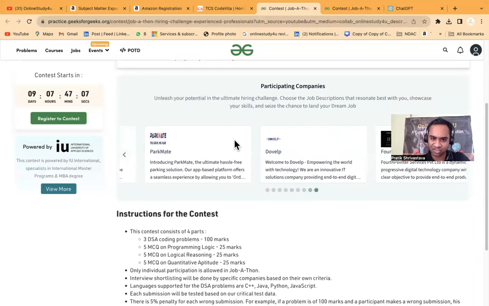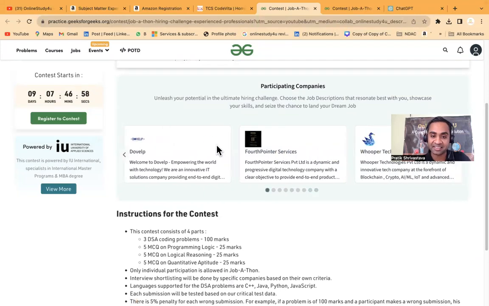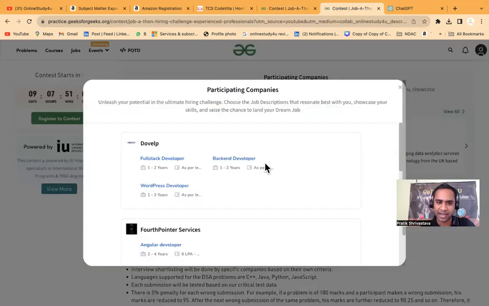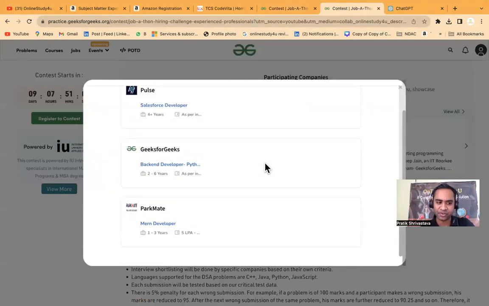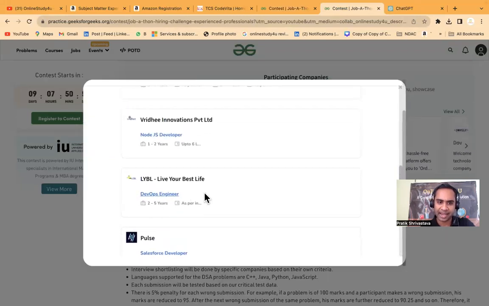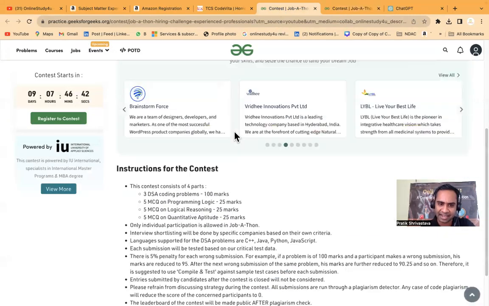Friends, you can see the list of the companies which are hiring, right? The companies for Jobathon 23 powered by IU, International University of Applied Sciences, are as follows. If you click over here, View All, then you will be able to see all the companies which are hiring and for which roles. So Parkmate, Gigs for Gigs, Pulse, and then LYBL and Brainstorm Force, all these companies you will be able to see. And there are some rules as well.